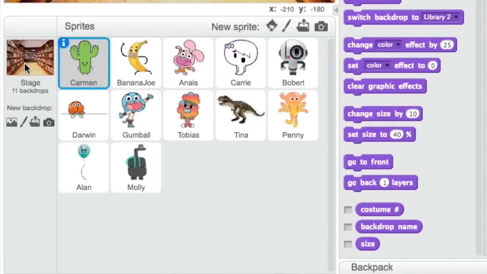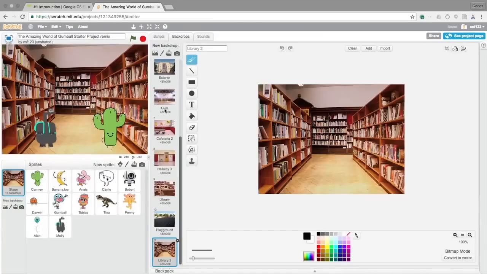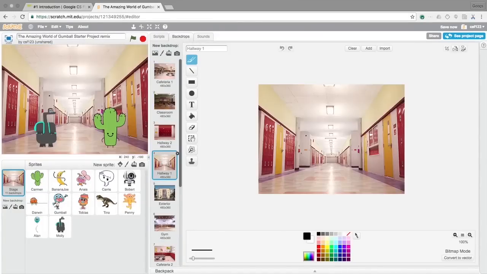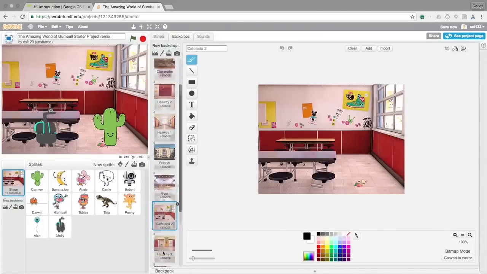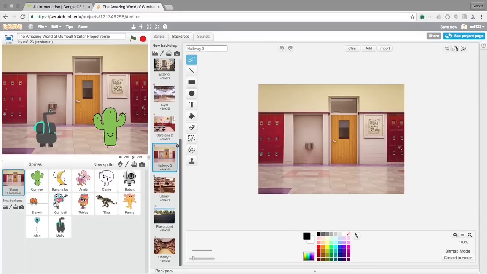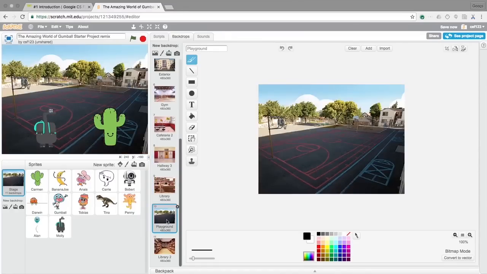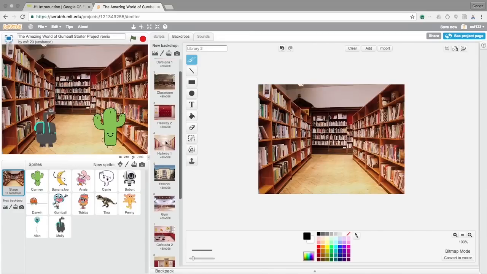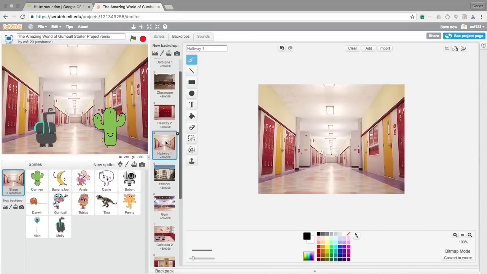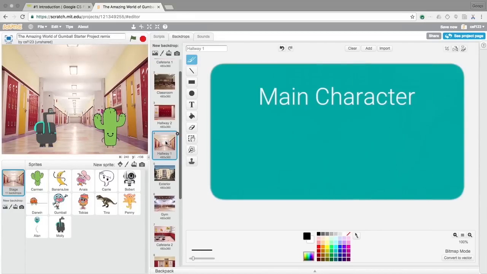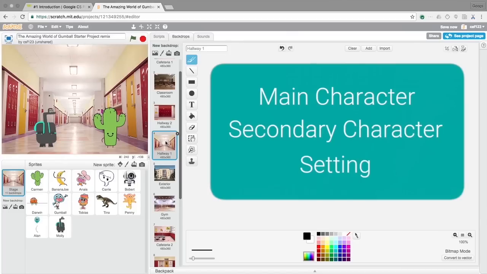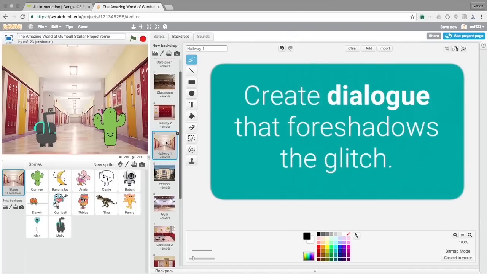Click the stage. Then, click the Backdrops tab to see the preloaded backdrops for this project. A story setting influences how it's told. For example, characters might behave differently on the playground than they would in the library. Click a backdrop to select it. At this point, you should have three things: a main character, a secondary character, and a setting. Next, create dialogue that foreshadows the glitch.